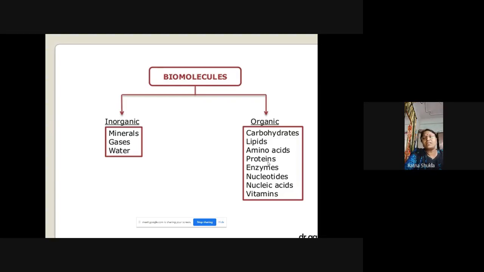Next, we have the organic part, and this organic part includes the carbon and its compounds. That is, there is the carbohydrate, which is very important. And along with the carbohydrate, next one is the lipid. It is a fat molecule. Then next we have the amino acids, which are the building blocks of the protein. And from the protein, we have the enzymes, nucleotides, nucleic acids, vitamins. Now, nucleic acid contains the DNA and the RNA, okay, which is very important for carrying the genetic material. So all these are the organic biomolecules, which are important for the living.